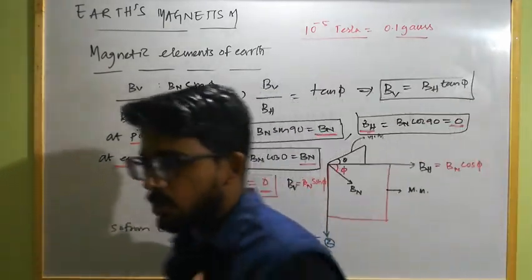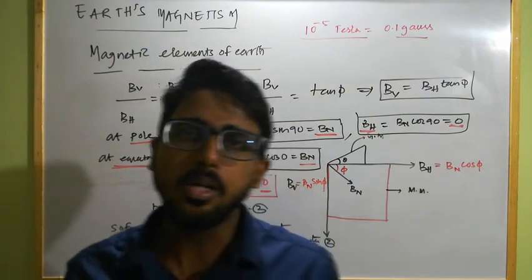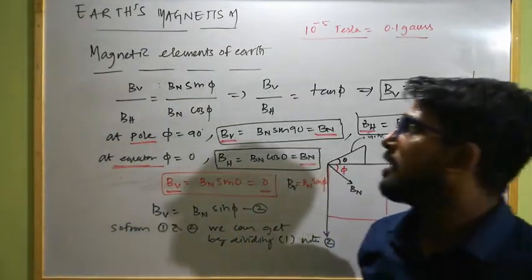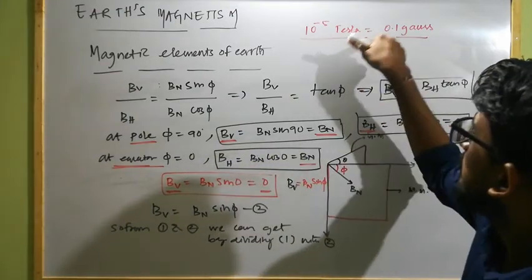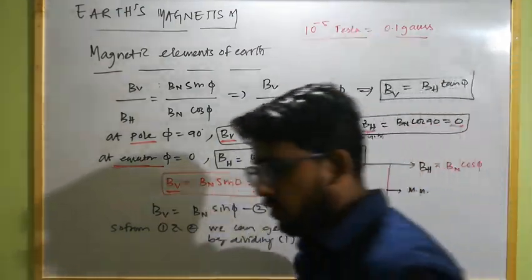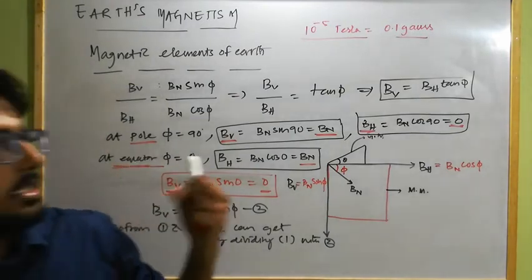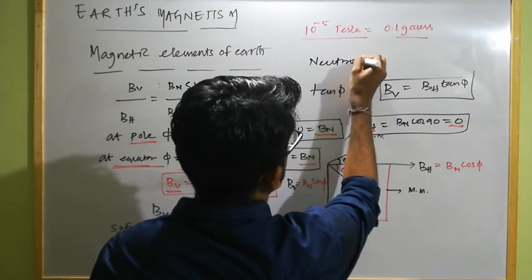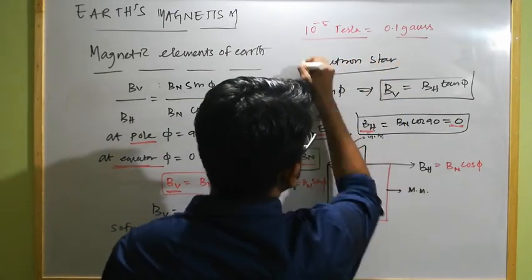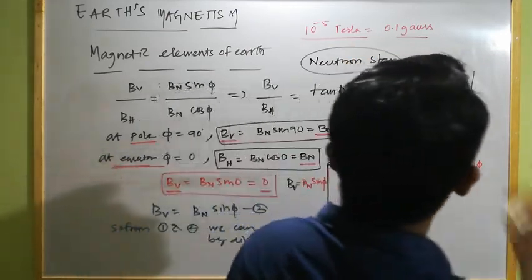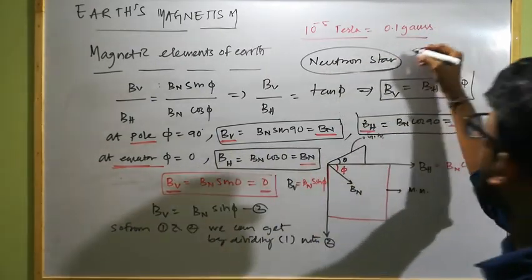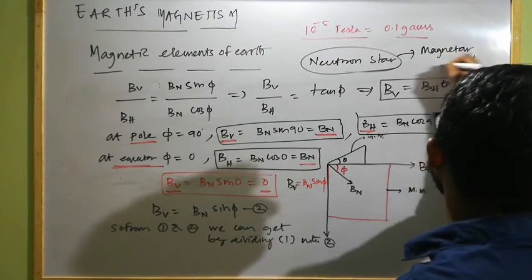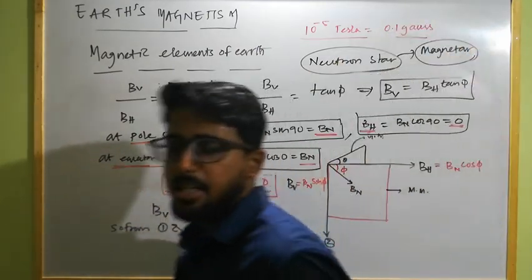And we already know the magnetic force is a very long range force, and there are many terrestrial objects which have very large magnetic strength in comparison to our planet Earth. One of the very well known is the neutron star. This neutron star has a very large magnetic field strength, and it can also be known as a magnetar. You can search about this magnetar in Google.